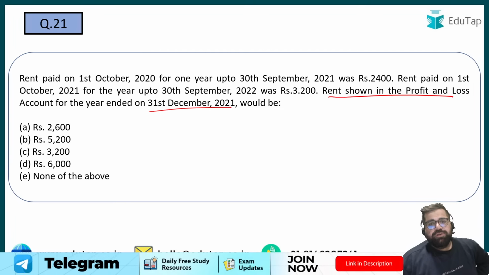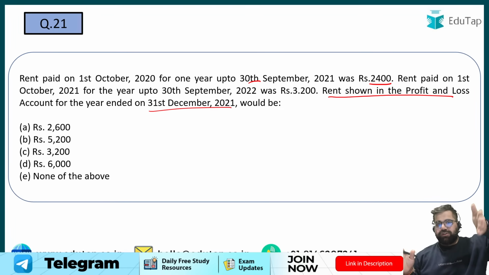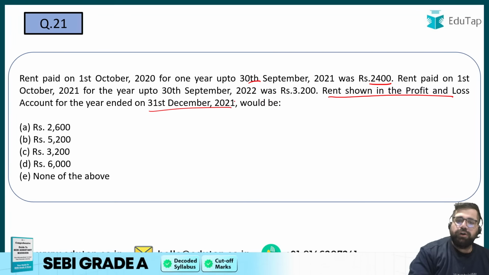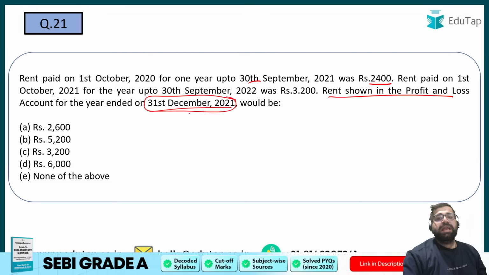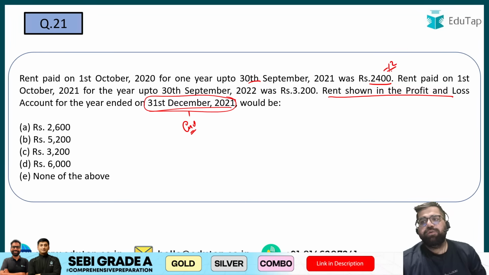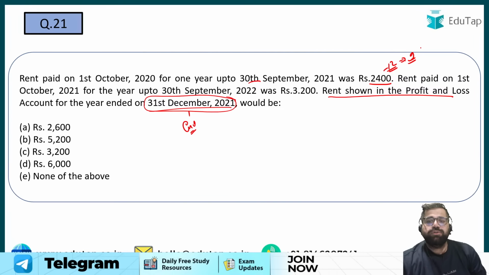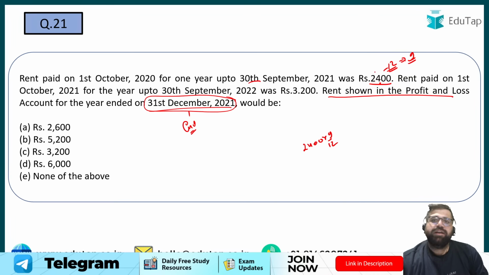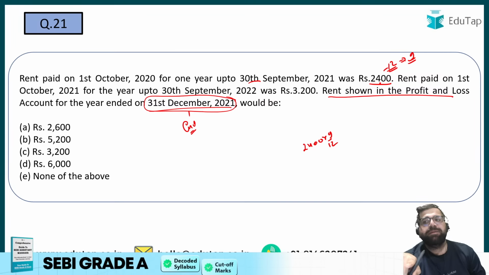Rent paid on 1st October 2020 for 1 year up to 30th September 2021 was 2400. Okay, so 1 year is starting from 1st October 2020, and I only have to do calculation up to 31st December 2021. This is my end point. So in the first leg, wherein the rent is of 12 months, I will only take rent of 9 months only. Because in 2021, January to September will be counted, right? So it will be 2400 into 9 by 12. 2400 is the rent of full 12 months. But I will take the rent of 9 months only, that is January to September.